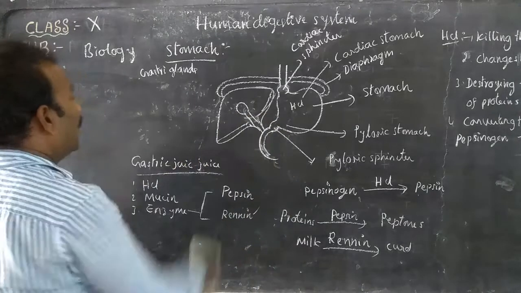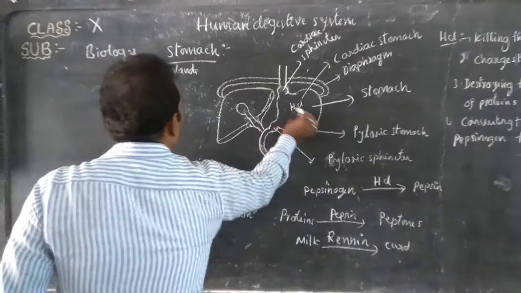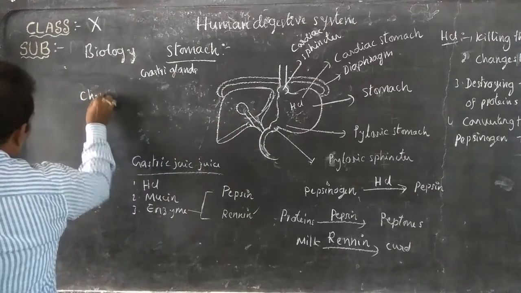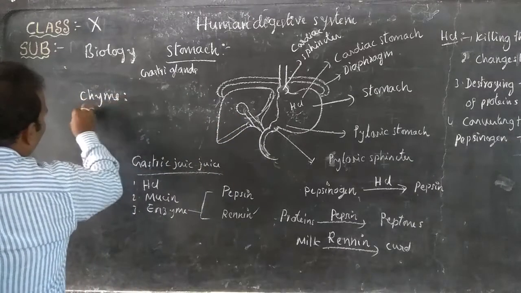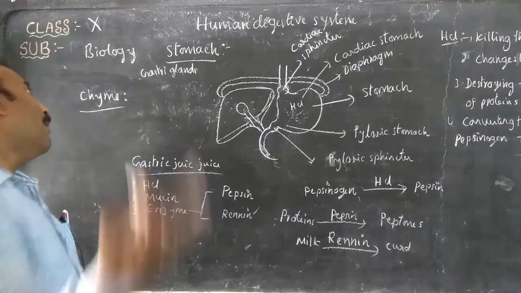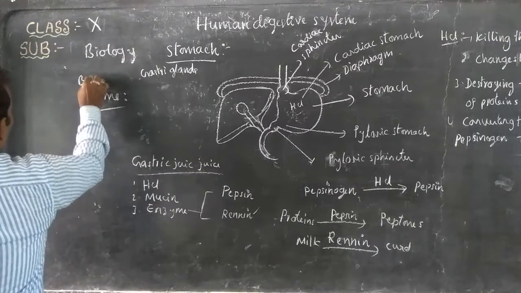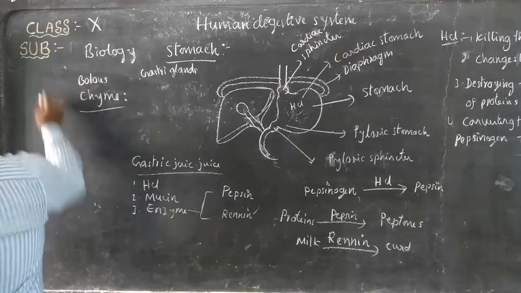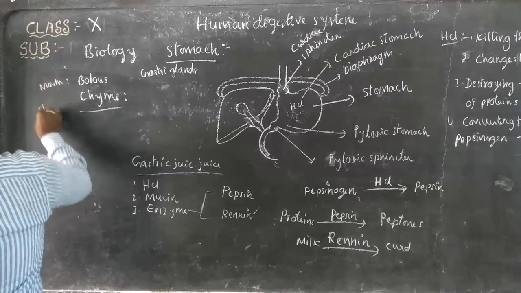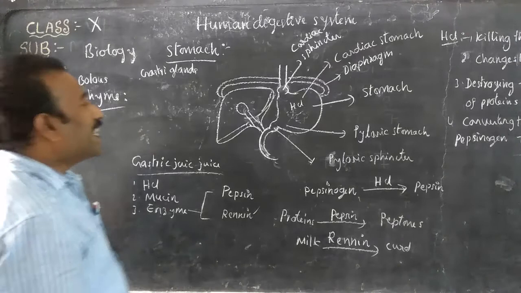In this way, food is digested partially in the stomach. The partially digested food in the stomach is called chyme. The digested food in the mouth is called a bolus. Digested food in the stomach is called chyme. Okay, this chyme is